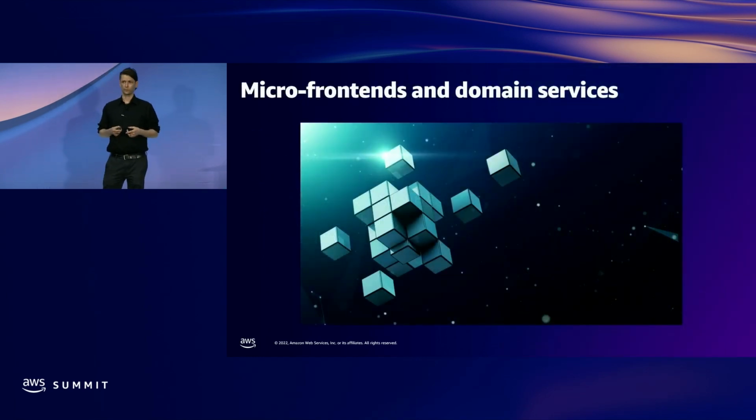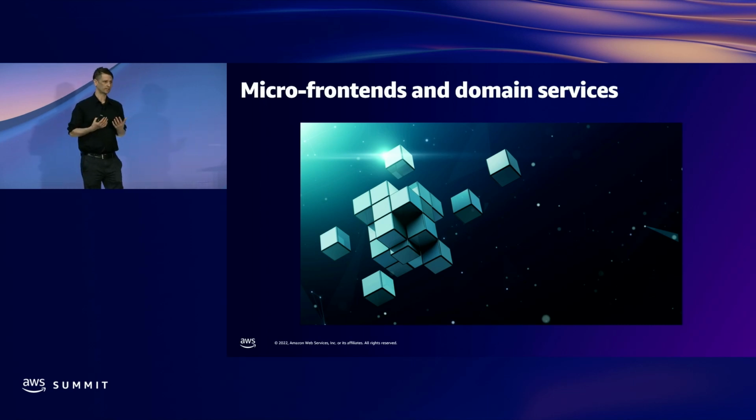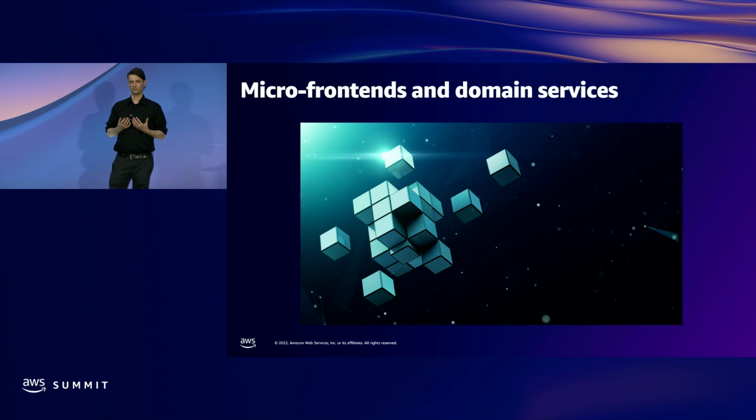So we started using micro front ends and domain services. This is a pattern that I think is an emergent pattern. You start to see more and more of this, which basically means that we have an application that to the consumer seems like a cohesive application. But what we're really doing is we're building lots of micro applications.